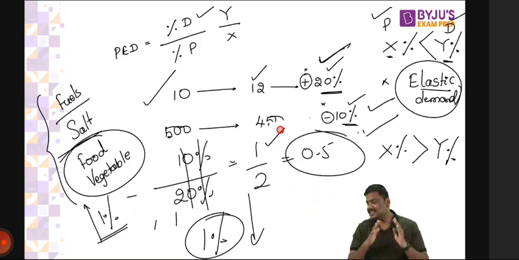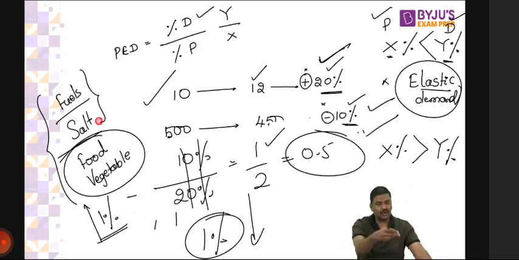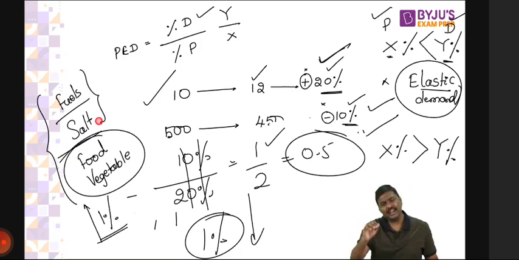Any difficulty here? And please understand this, in situations such as fuels and salt, such as petrol as well as salt, these have almost negligible elasticity. These are almost perfectly inelastic. Perfectly inelastic means what? Price will keep on changing, demand doesn't change.